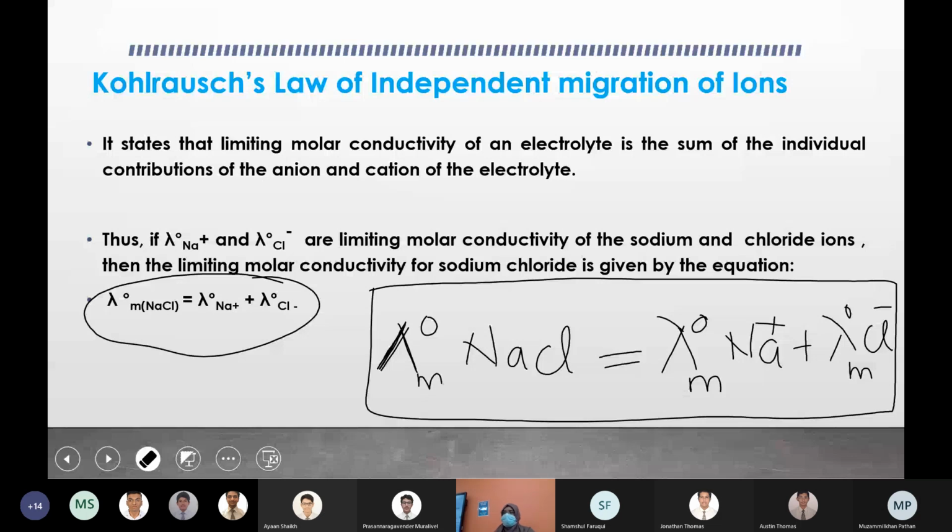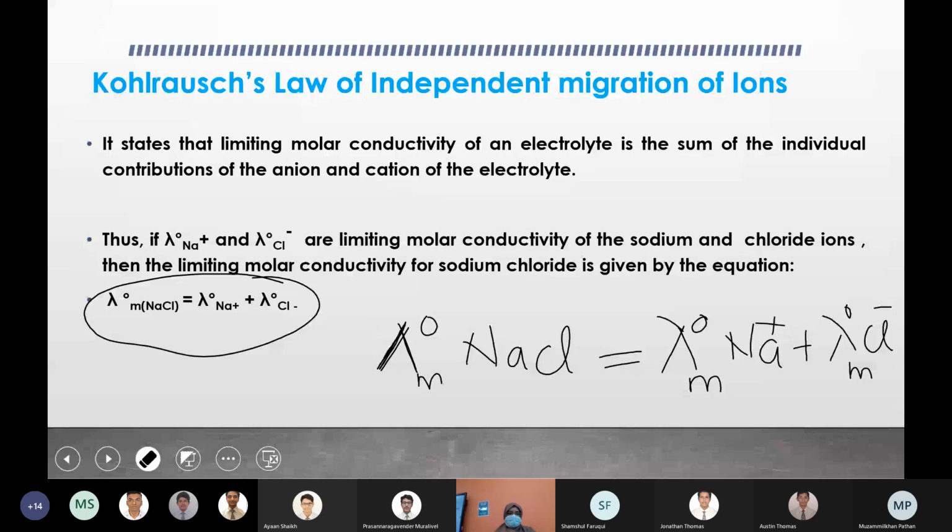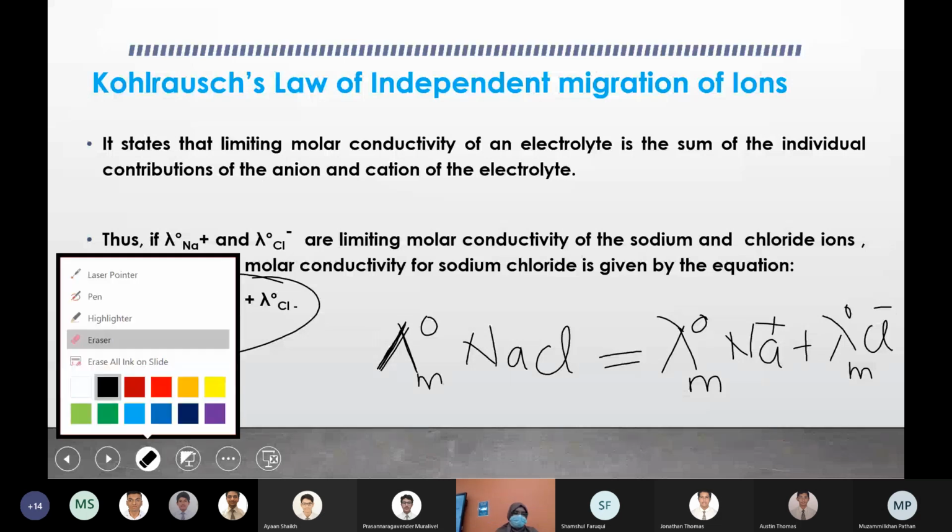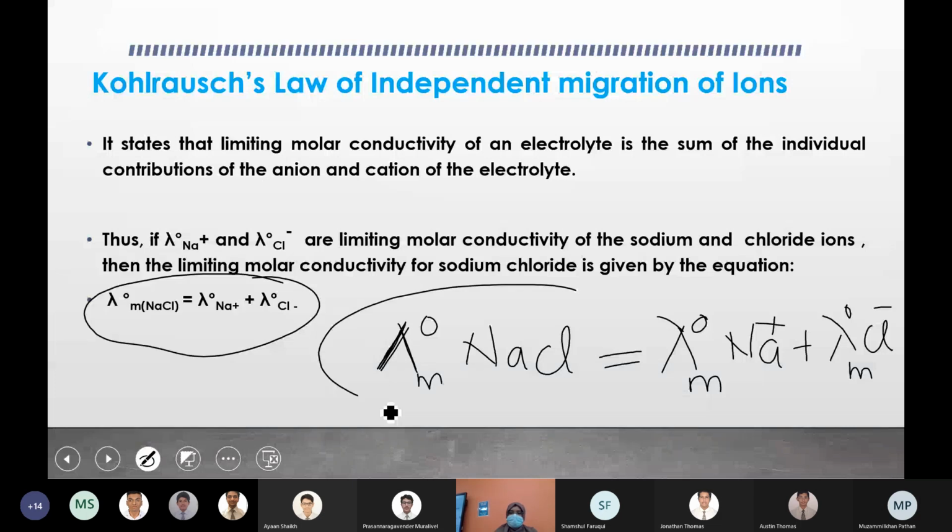Kohlrausch's law is a very important law. Most of the time they ask for the statement. Whenever the statement is asked, you need to write this equation, at least with one example, NaCl or something. Don't just write the definition in words, write it with one example and equation, so that it will be complete, because the statement is very small.